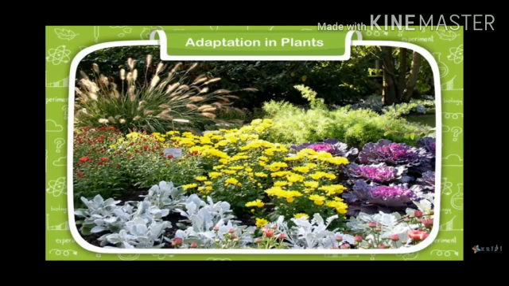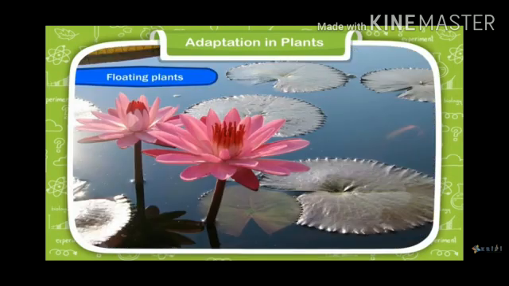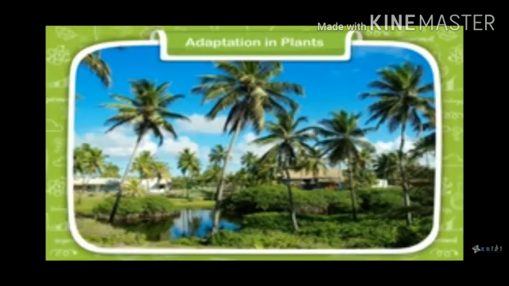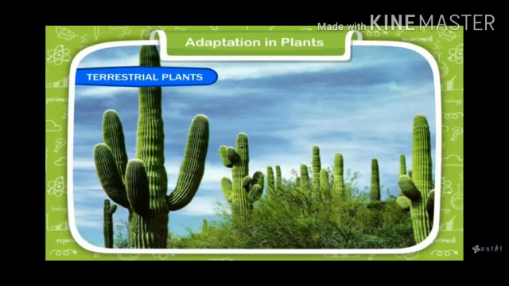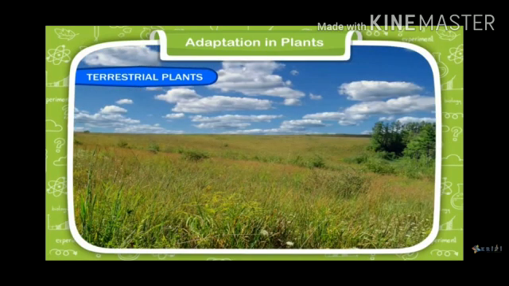Many plants adapt to their surroundings, like the water lily floats on water. Coconut tree grows in the coastal plains. Cactus plant grows in the desert. So many plants have different adaptations. First is terrestrial plants.